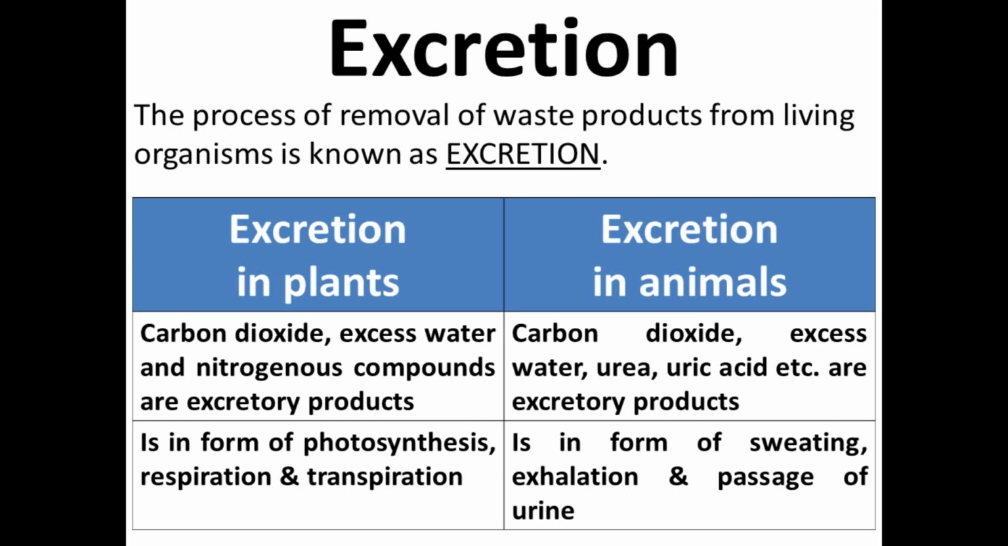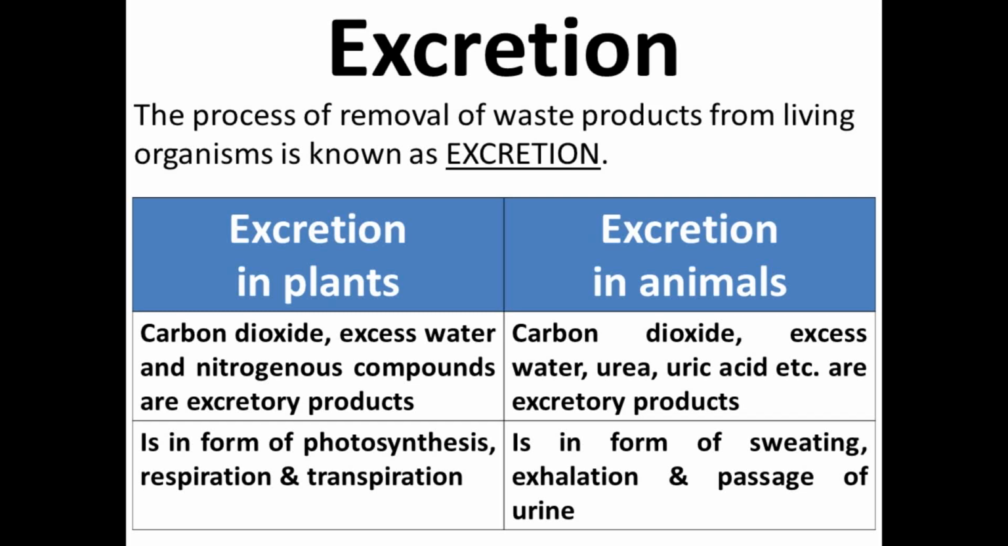In case of plants, carbon dioxide, excess water and nitrogenous compounds are the excretory products. In case of animals, carbon dioxide, excess water, urea, uric acid, etc. are the excretory products. Plants show the process of excretion in the form of photosynthesis, respiration and transpiration.